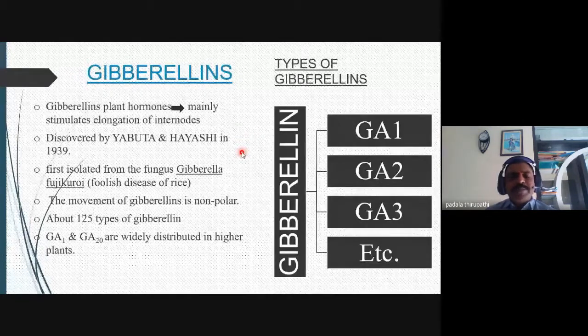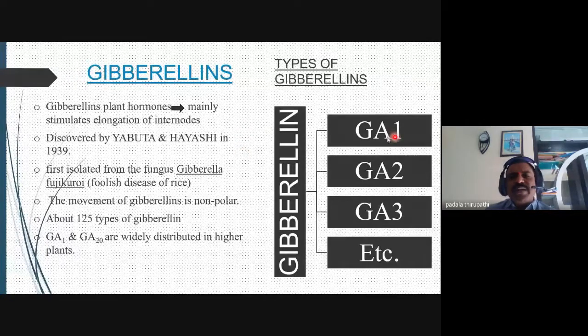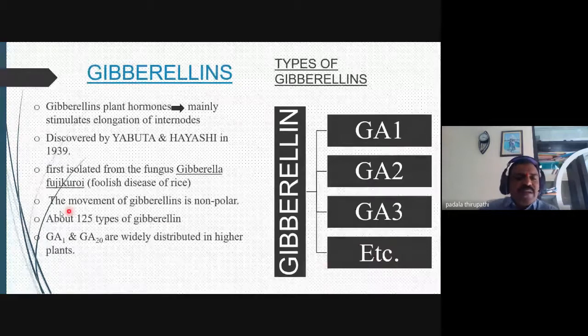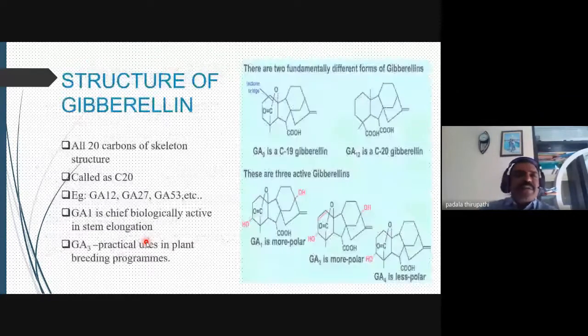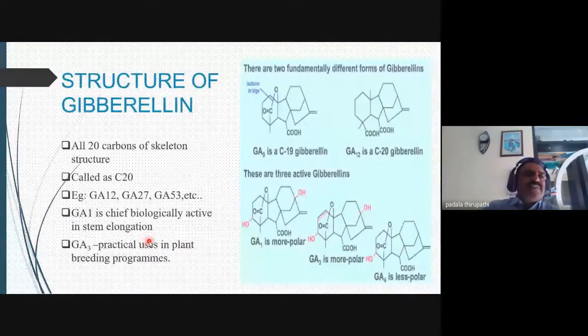Gibberellins are gibberellic acid. We can also call them gibberellic acid 1, GA1, GA2, GA3, and even up to GA200. So more than 200 gibberellins have now been discovered; earlier about 125 types were discovered. GA1 and GA20 are widely distributed in higher plants for development and plant growth, through different physiological functions.